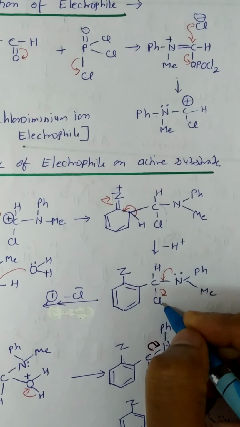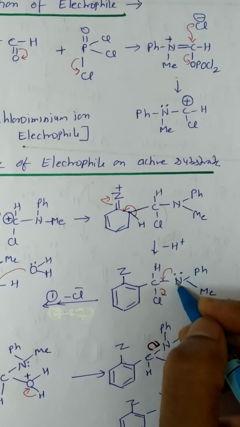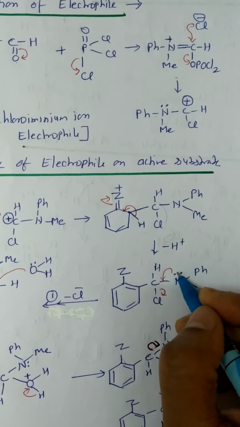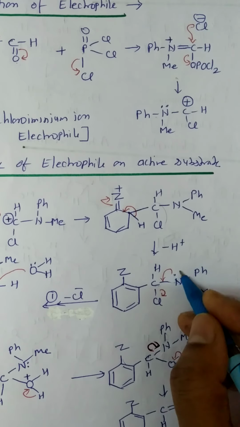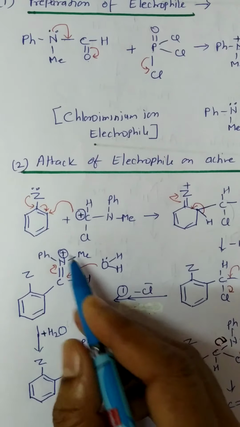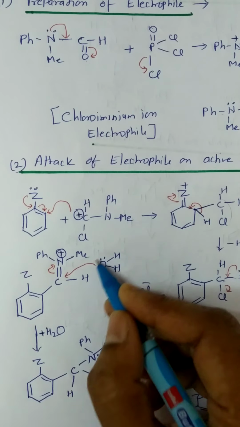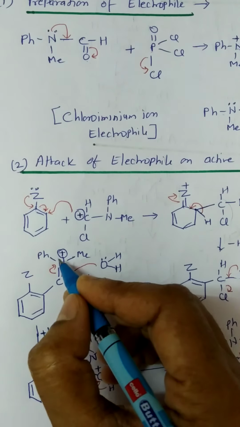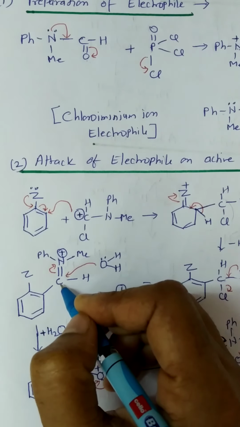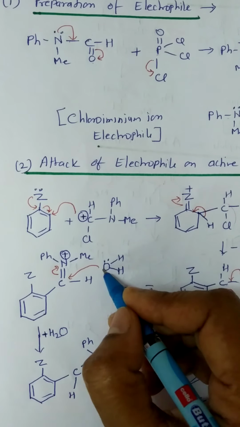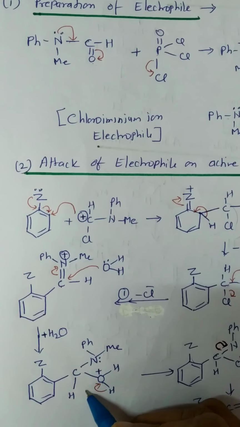Now Cl is removed with its bonding electrons, so C becomes positively charged, and here nitrogen has a lone pair of electrons, so it gives electrons to this carbon atom and forms the double bond and becomes positively charged. So the next structure is obtained. Now the water attacks this structure. Here nitrogen pulls the bonding electrons towards itself, and so carbon becomes positively charged, and the oxygen has a lone pair of electrons, so it attaches to this carbon atom and gives a structure of this type.